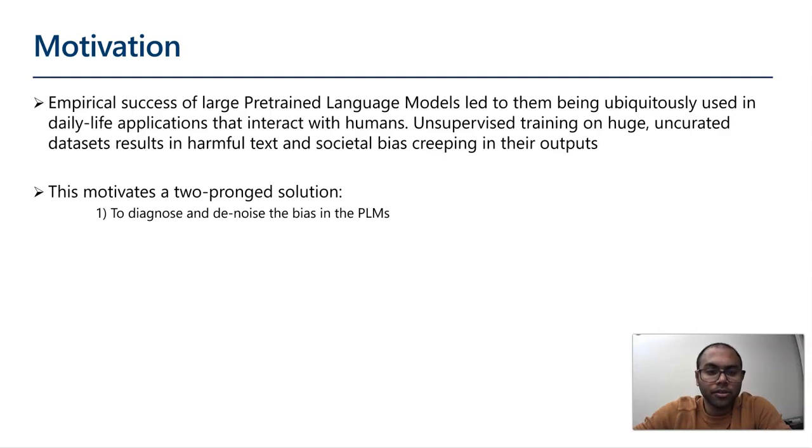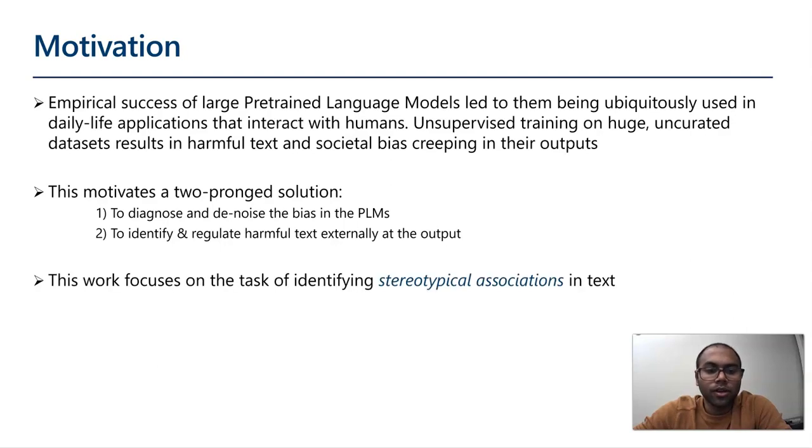This motivates a two-pronged solution. The first is to diagnose and denoise the bias in the pre-trained language models. This is important to remove the bias that creeps into their distributed representations. And the second front is to identify and regulate harmful text externally at the output. This is also required in order to ensure that future iterations and novel proposals of these language models don't game the debiasing techniques that we develop on the first front. Our work mainly deals with the second front.